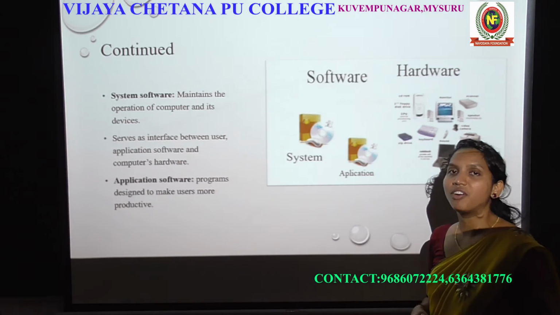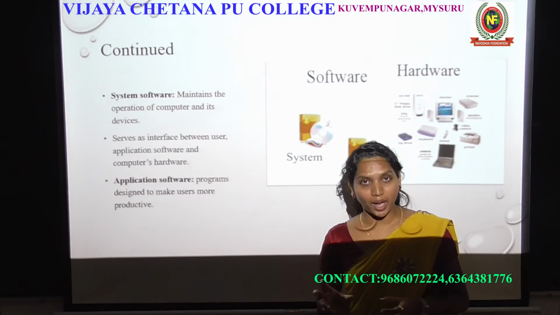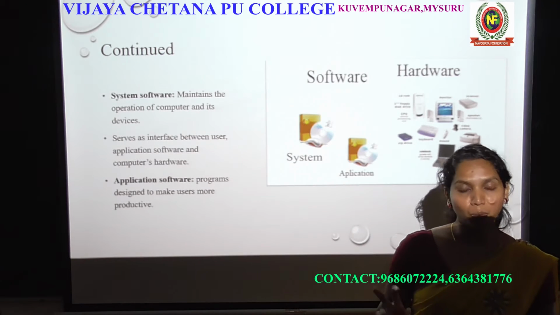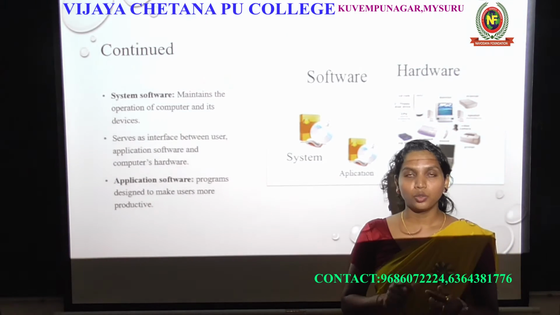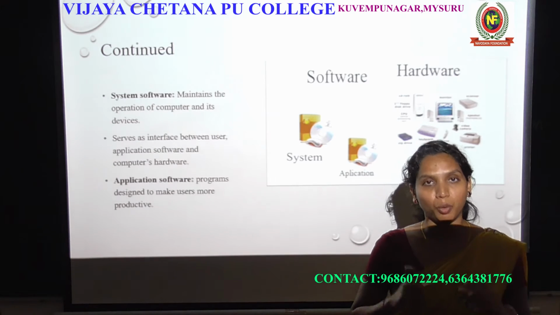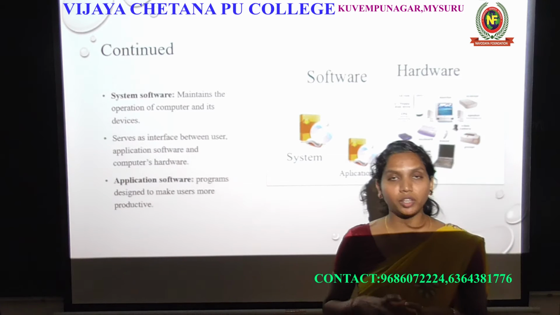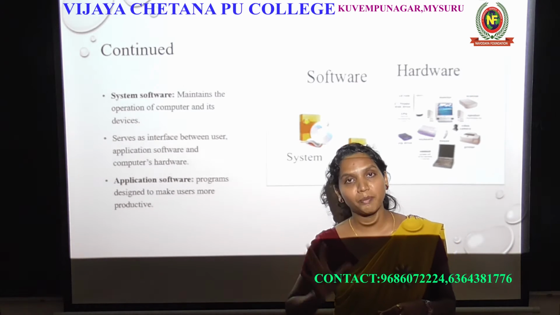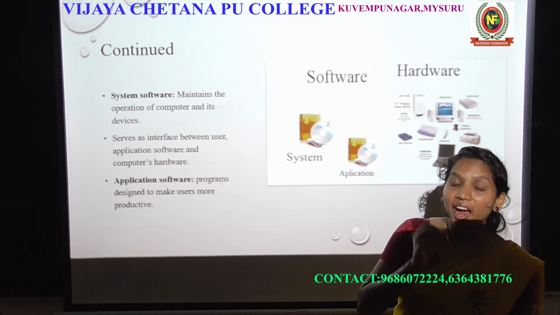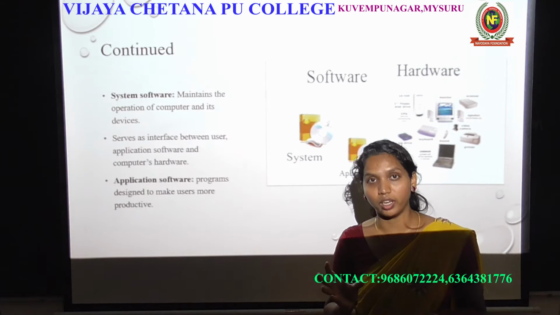Its devices means, when you buy a new mobile and switch it on, it will show some Android software or some Mac software. That Android or Mac software is a system software.